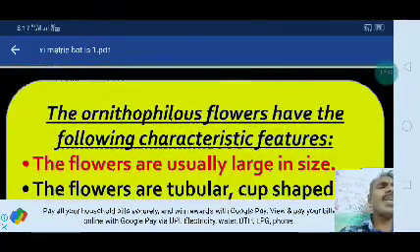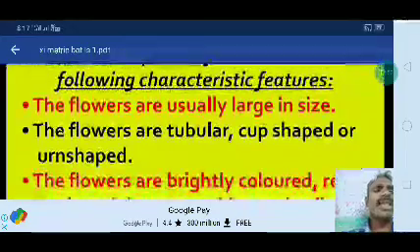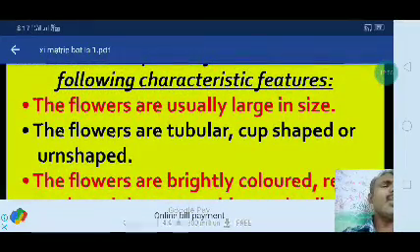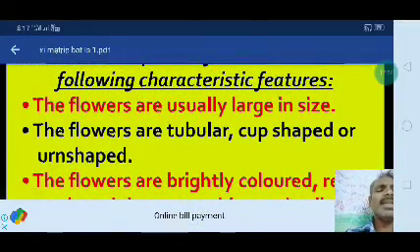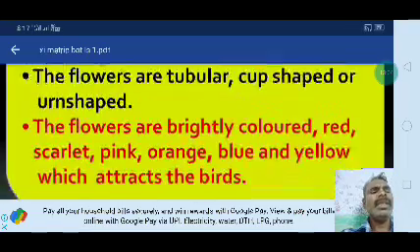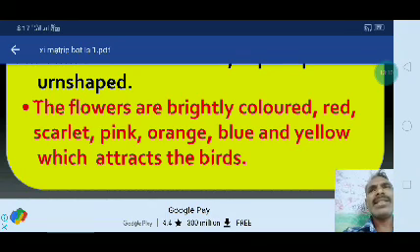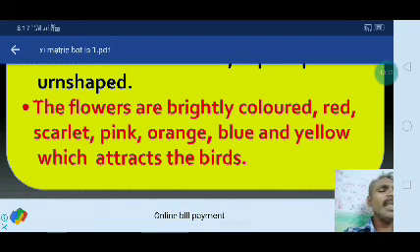Ornithophilous flowers have the following characteristic features. The flowers are usually larger in size. The flowers are tubular, cup-shaped or urn-shaped. The flowers are brightly colored, because the birds suck the nectar.